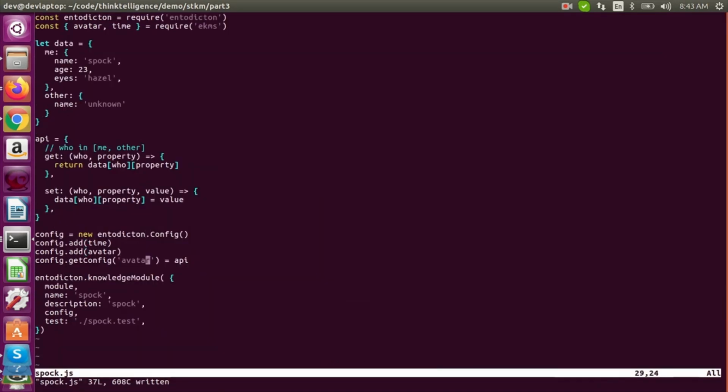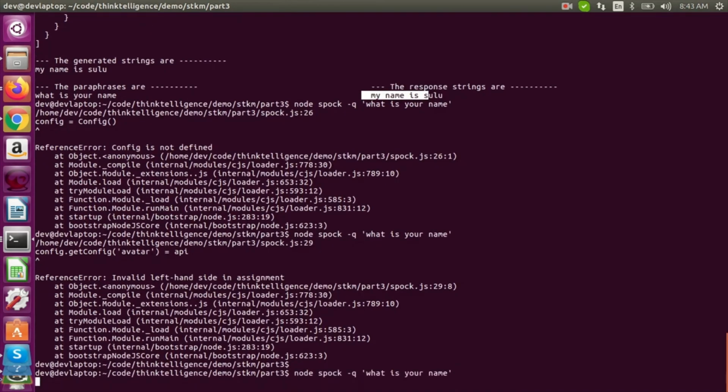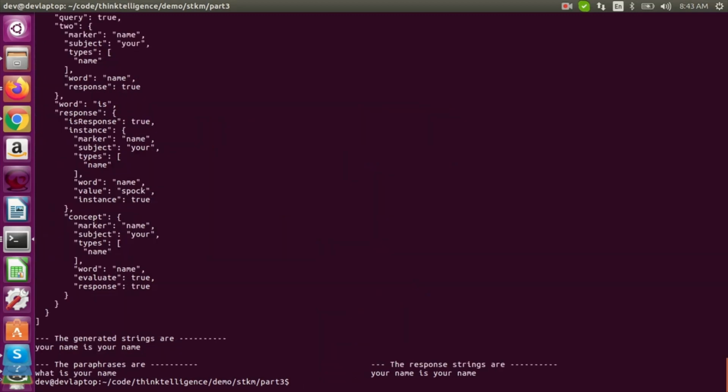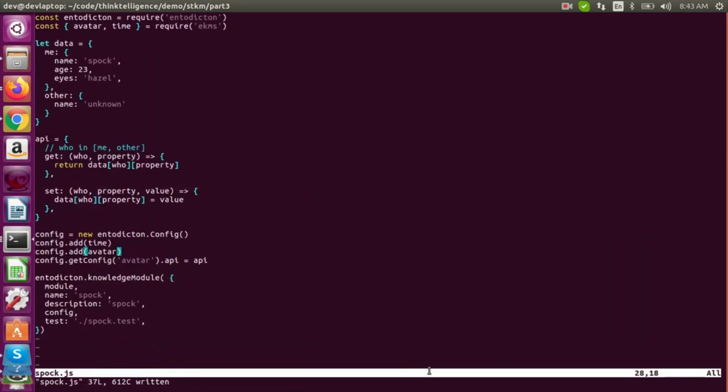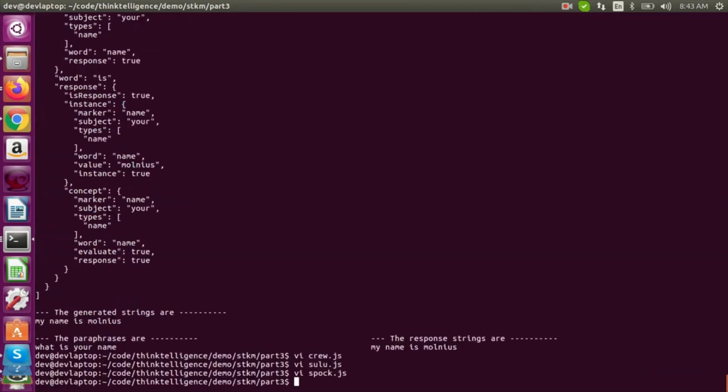Gotta set this thingy. Can't you just work? Your name is your name, so it didn't work. Let's look at Sulu. Okay, we'll spend a couple minutes on this, and if I can't figure it out, I'll just do it in the next demo.